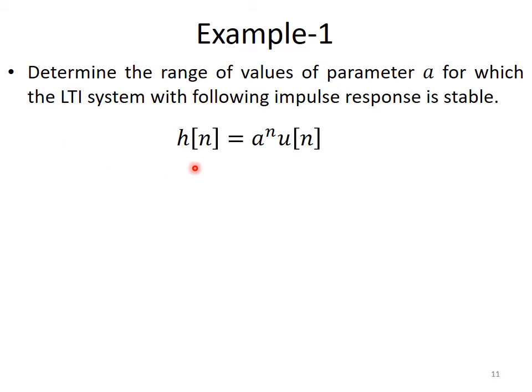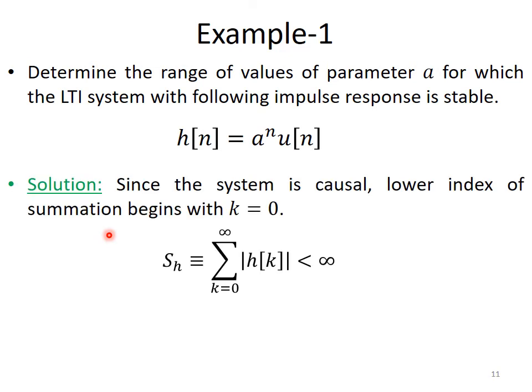So h of n in this example is equal to a to the power n times u of n, where u of n is the unit step function, and we know very well the unit step function is non-zero when n is greater than or equal to 0, and it is 0 elsewhere. So it is a causal system. The impulse response is a causal response, equal to 0 when n is less than 0.